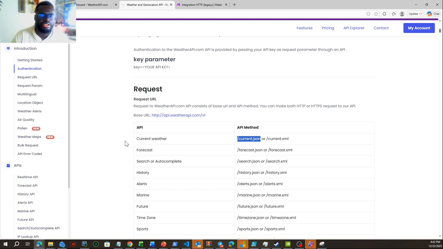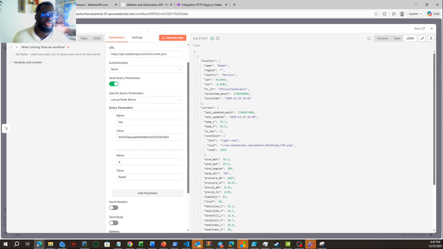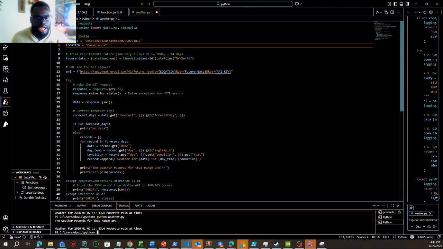This is why they call it application programming interface. The same thing if you want to create it with Make, with this, or you even want to create it with a Python app, it is going to be the same thing. Like here, I'm using a Python app to make actually a request, and you're gonna see it's the same thing.